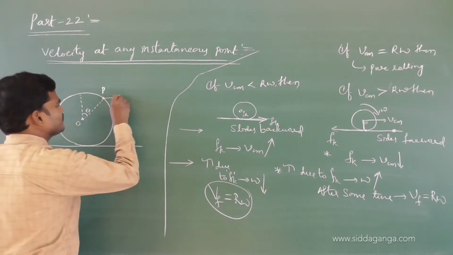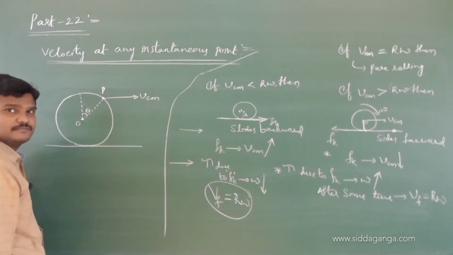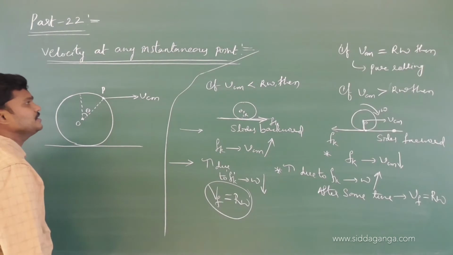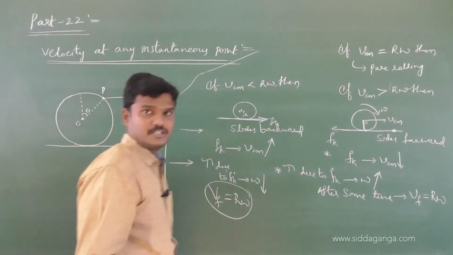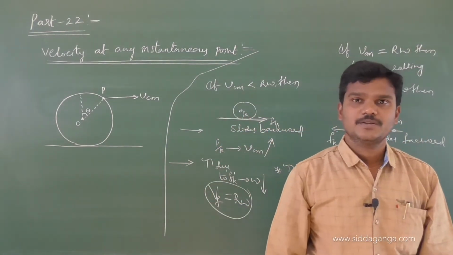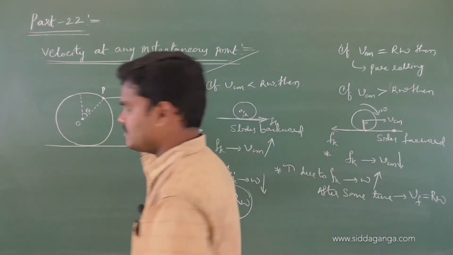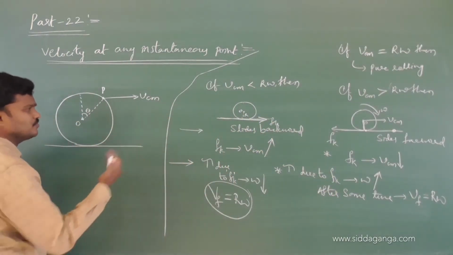Here, this gives what? Velocity of center of mass. All the particles move with the velocity of center of mass. Everywhere VCM is a straight line parallel to the floor.